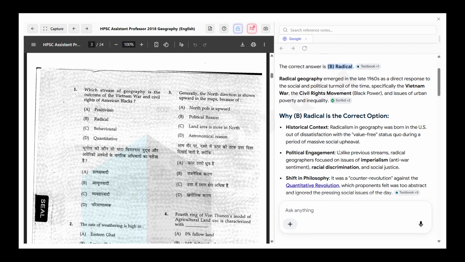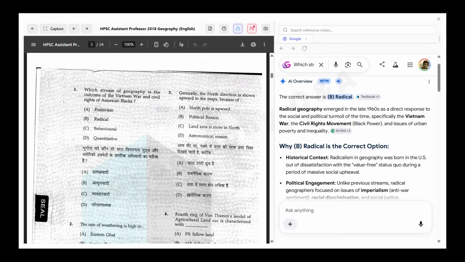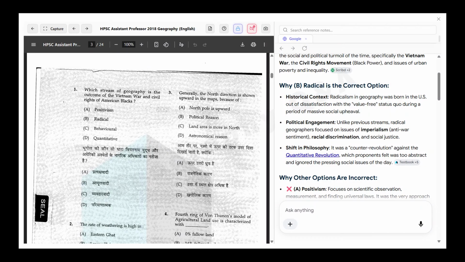What is radical geography? Radical geography emerged in the late 1960s as a direct response to the social and political turmoil of the time, specifically the Vietnam War, the civil rights movement like Black Power, and the issues of urban poverty and inequality. Why is radical the correct historical context? Radical geography was born in the US out of dissatisfaction with the value-free status quo during a period of massive social upheaval.